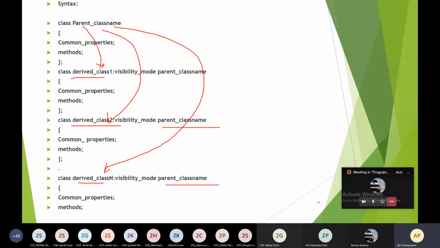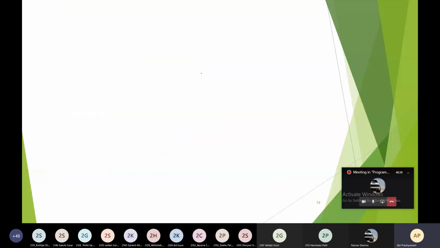So this is the syntax for hierarchical inheritance. Now I am going to demonstrate the code so that you will get the idea how to write the program for hierarchical inheritance.